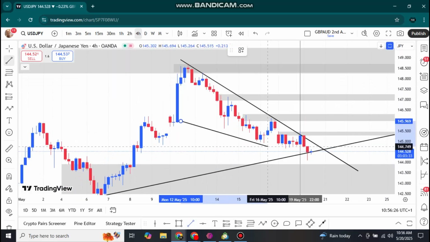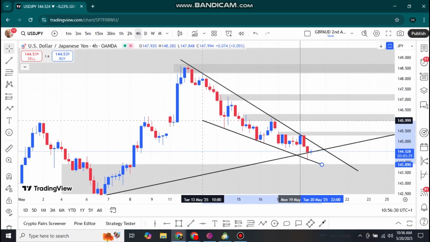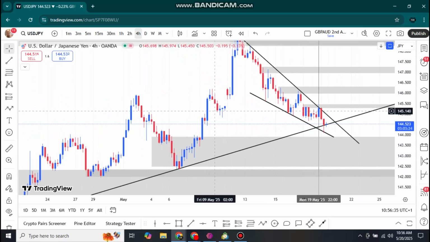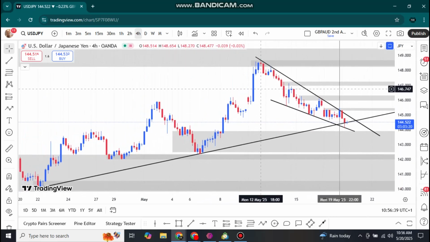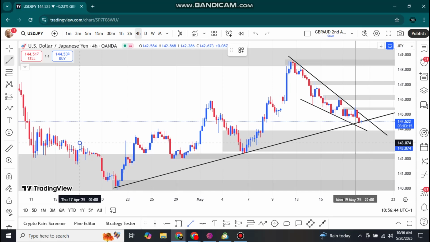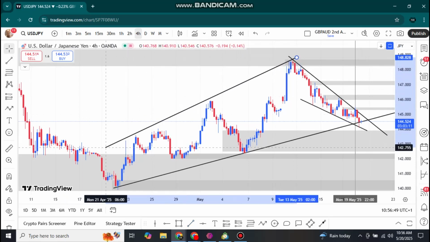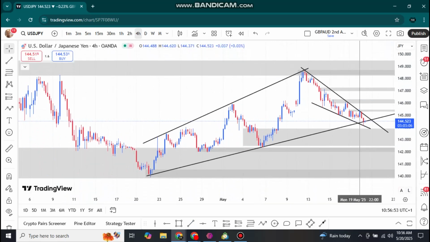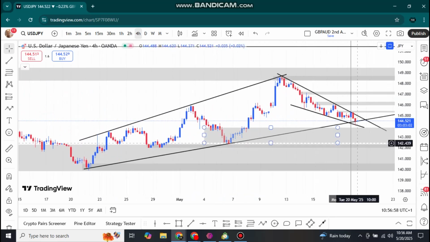Keep it like this. Okay, that's my bearish flag, or what you call a bearish channel. Meanwhile, this is my bullish channel. So these are two channels that we're watching in the market right now in the 4 hour time frame. Let's see which one is going to win. Like I said, I'm keeping my eyes on this particular zone as my strong buying zone, around here and also around here.